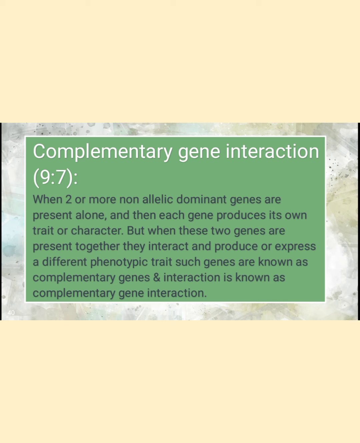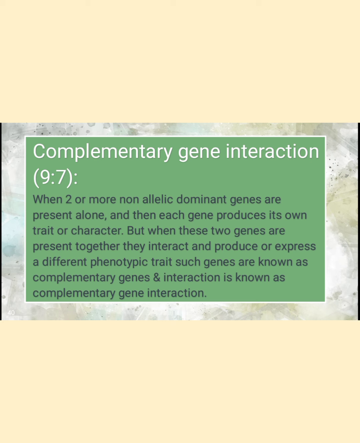Let's see, when two or more non-allelic dominant genes are present alone, each gene produces its own trait. There are two non-allelic dominant genes, and they produce their own traits.